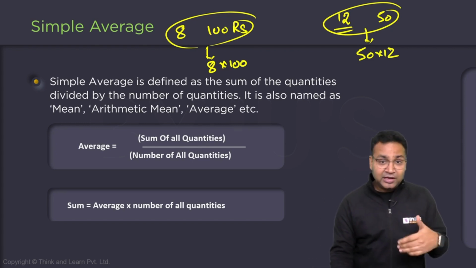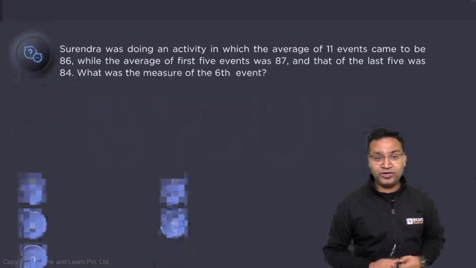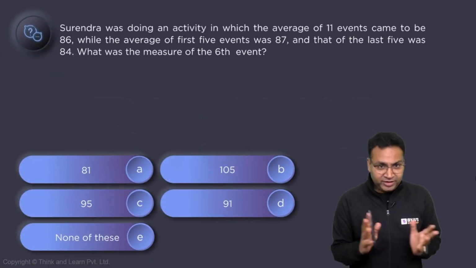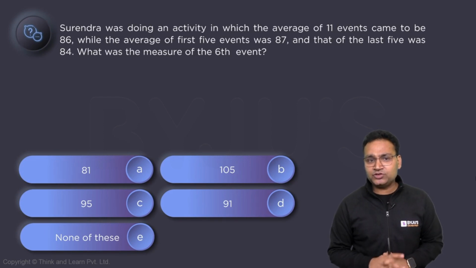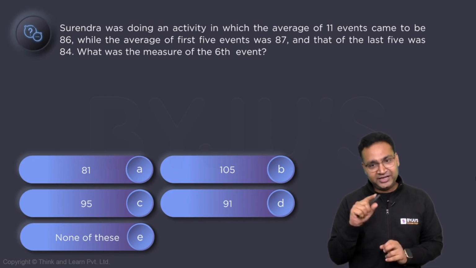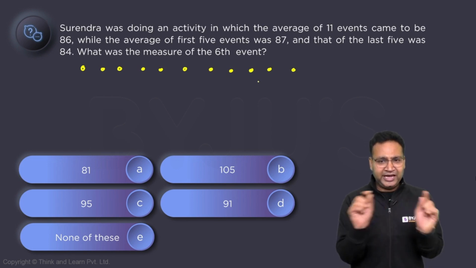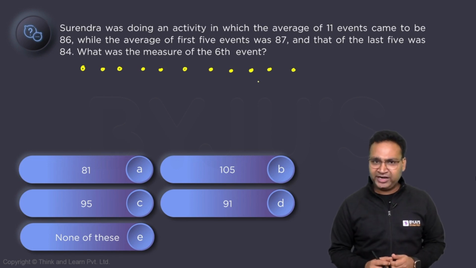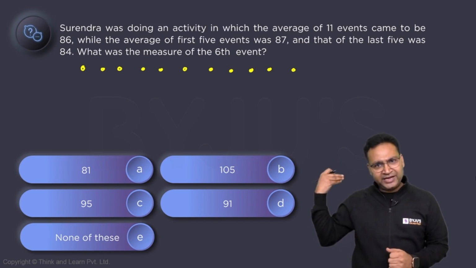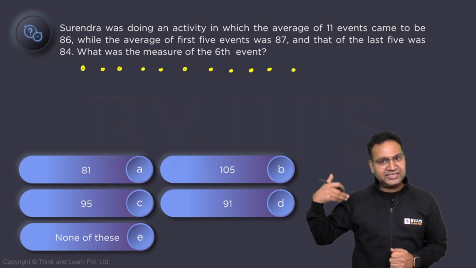Let me see how to use this straightforwardly in a question. The question says Surendra was doing an activity in which the average of 11 events, 1, 2, 3, up to 11, came out to be 86. At the back of my mind, I'm thinking the summation is 86 into 11.